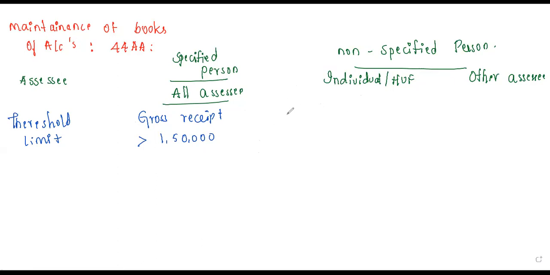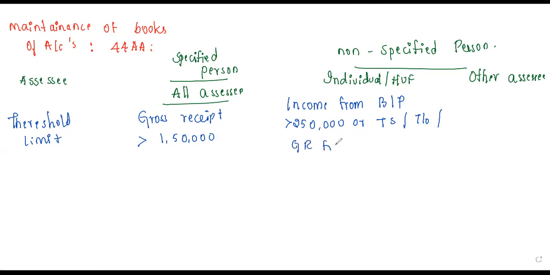And coming to an individual, here the income from business or profession should be greater than 2,50,000 rupees, or your total sales, turnover or gross receipts, especially from business or profession, should be greater than 25 lakh. Okay, that is in the case of an individual.